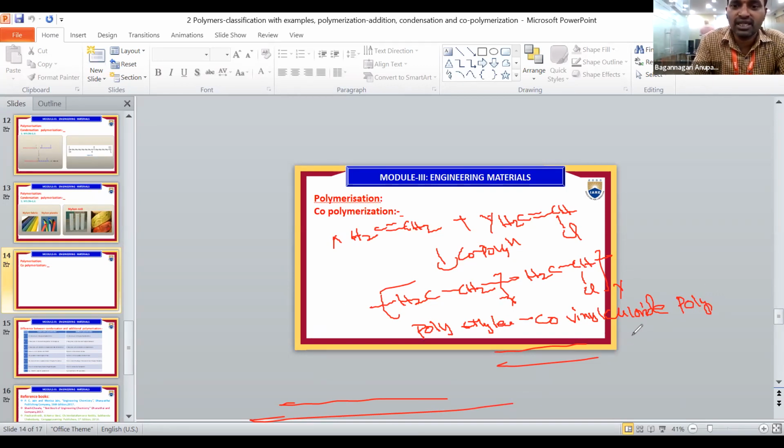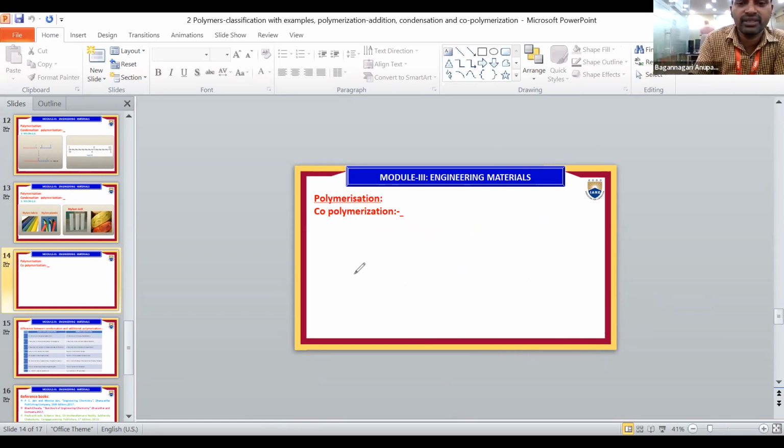The monomers are repeating units, and no small molecule is eliminated. In condensation polymerization, a small molecule is removed, and there are no monomer repeating units. Copolymerization means different monomers combine to form a large molecule, that is called copolymerization.